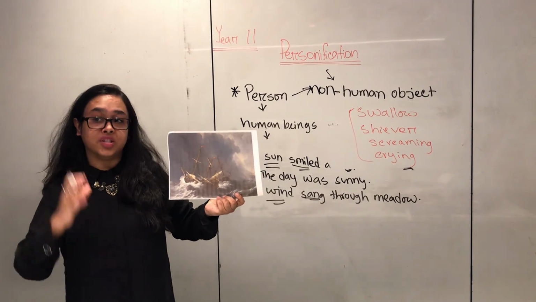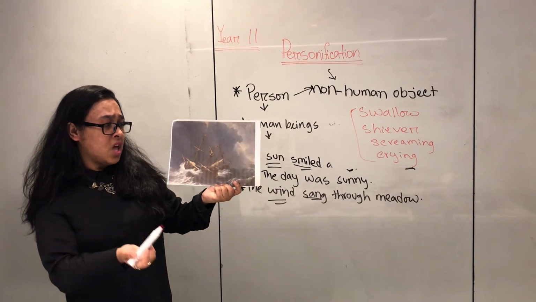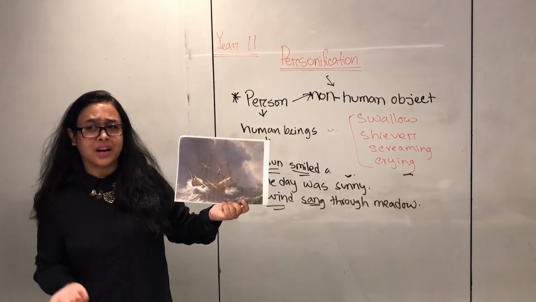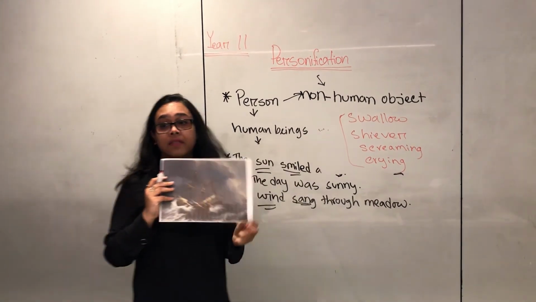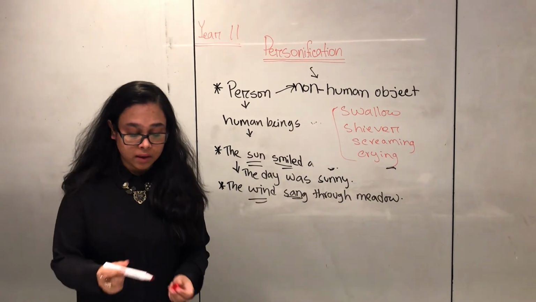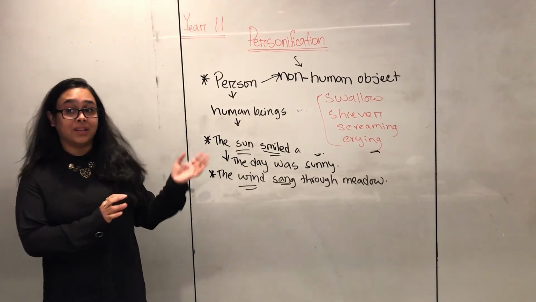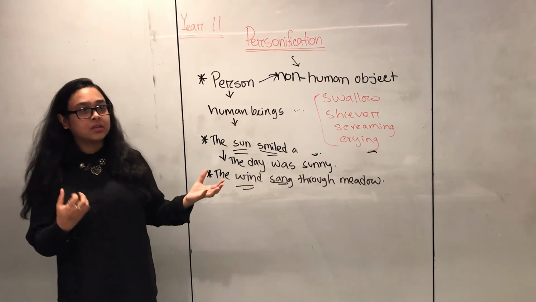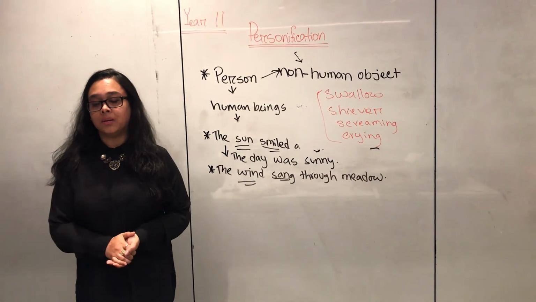They will have a stronger imagination compared to if we say that was a stormy day, the ships were there, the waves were there, there were clouds and thundering bolts, all of those things. Instead of saying this, if we use these types of human-like characteristics, then the readers will get a better idea. So yeah, that's all about personification, that when we give non-human things or objects human-like characteristics, the readers or the viewers will get a better image, a better understanding of that situation. So yeah, that's all about personification.